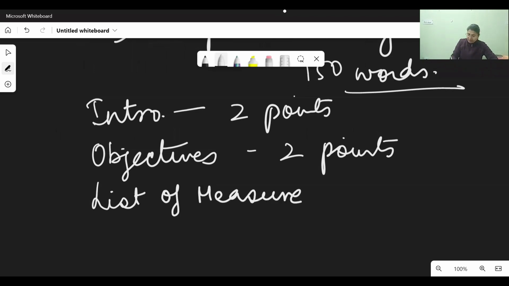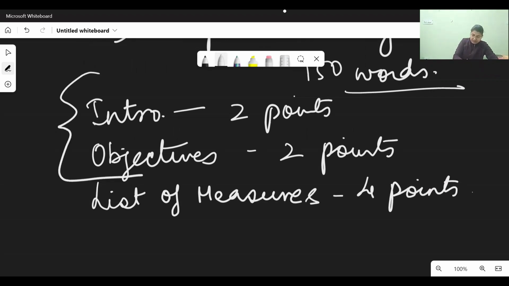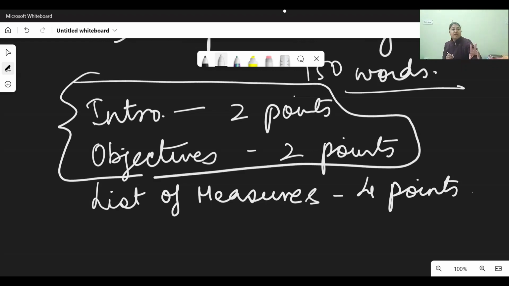Now there is a big confusion which I have often seen children having. Please understand, the 2 points that you have to give in the introduction and the 2 points that you have to give in the objectives must be different. In a way, you have to plan 4 points as the objectives: how is the program or event which you are going to organize going to be helpful? 2 you give in the introduction and 2 you give in the objectives, right? But they have to be different. They can't be the same.